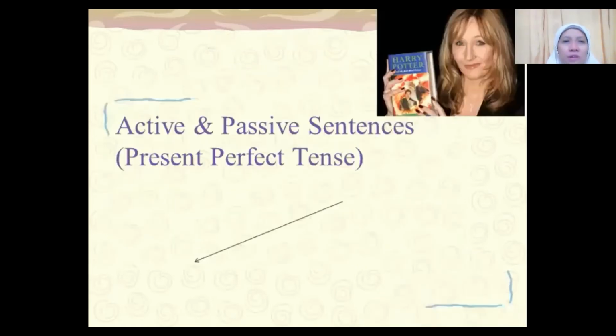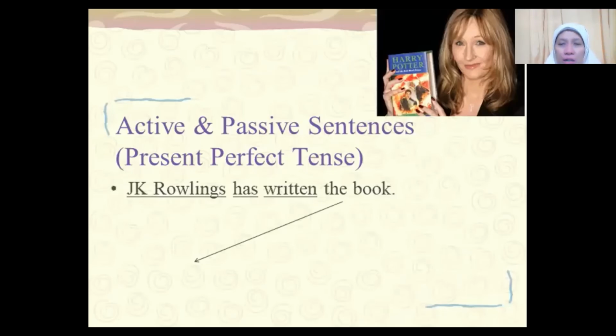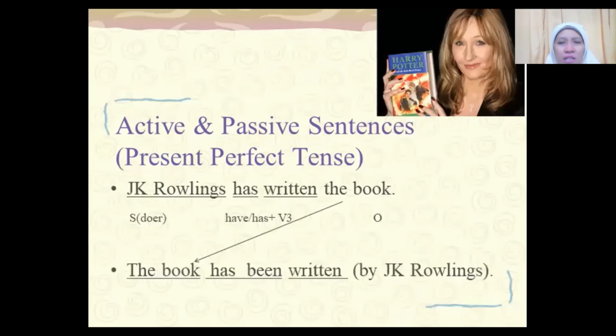Okay, now present perfect tense. J.K. Rowling has written the book. Okay, we will move the book into a subject of receiver. The book, because singular, we will use has been. The book has been written by J.K. Rowling.